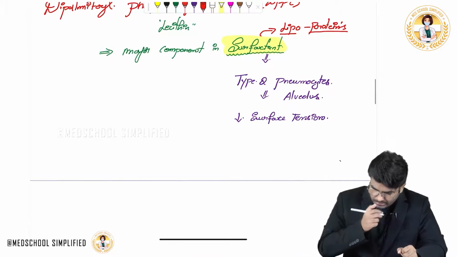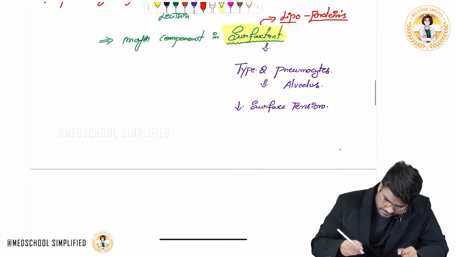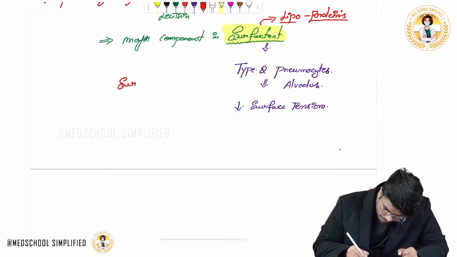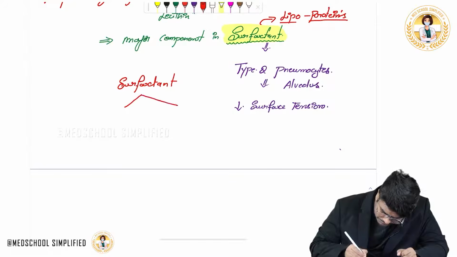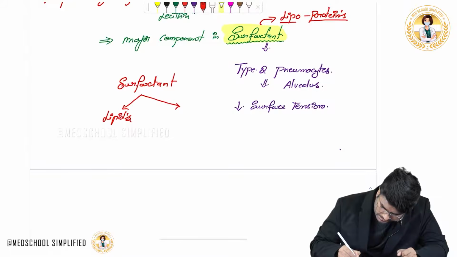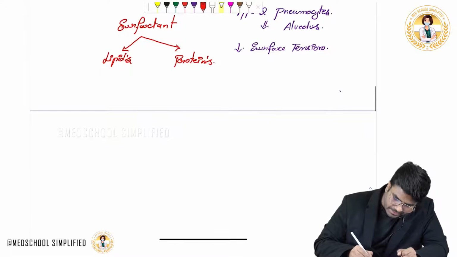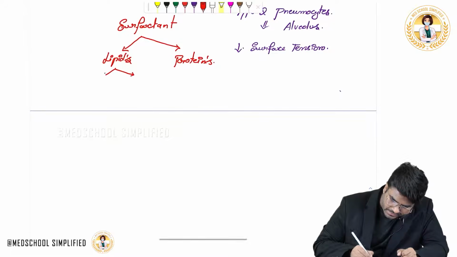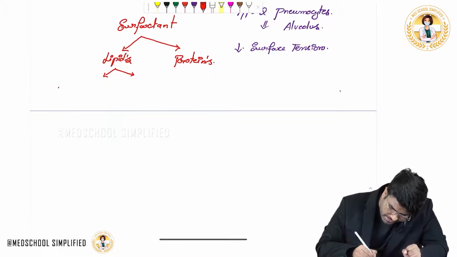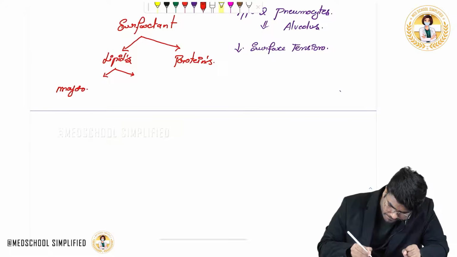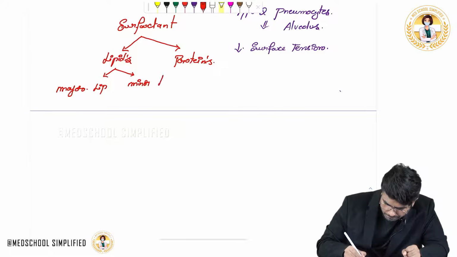So the surfactant is made up of both lipids as well as proteins. In the surfactant there are two types of lipids: major lipids and minor lipids.